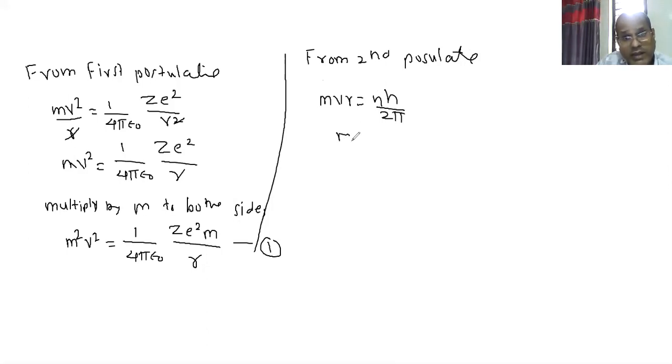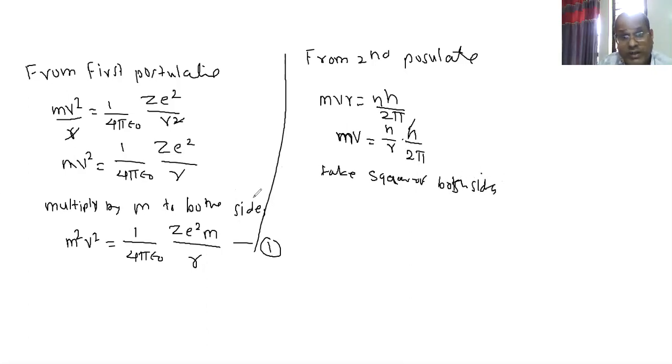So I will write mv only over here: mv is equal to n upon r into h upon 2 pi. Taking the square of both sides.